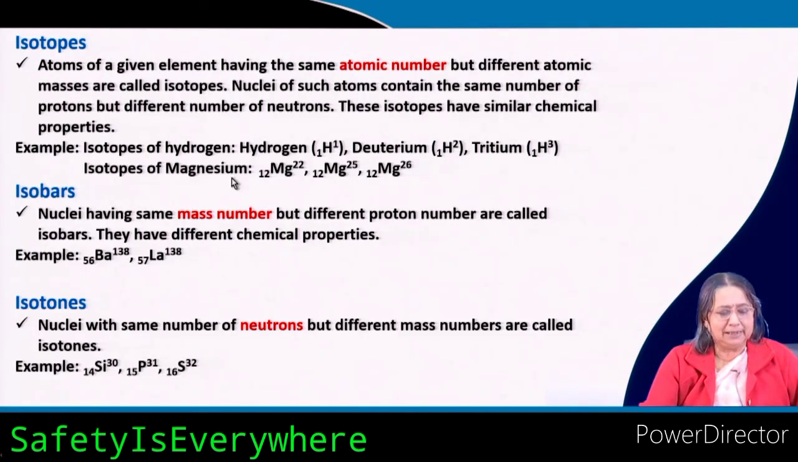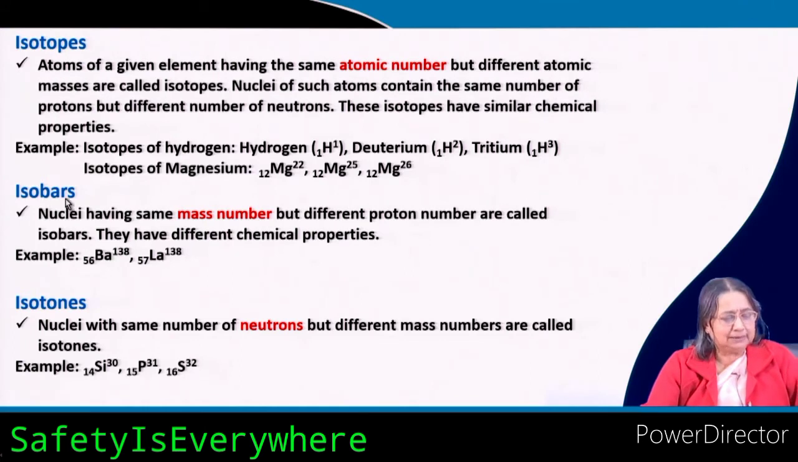Now, isotopes of magnesium, you see here the atomic number is the same, but the atomic mass is changing. Atomic mass changing means the number of neutrons is changing. So, here 22, here 25, here 26, that is the atomic mass. So, these are called isotopes.